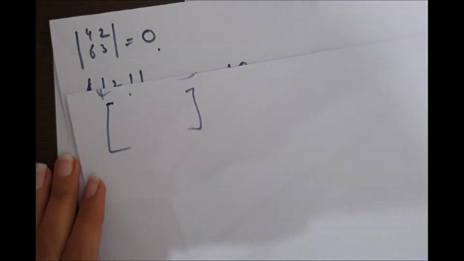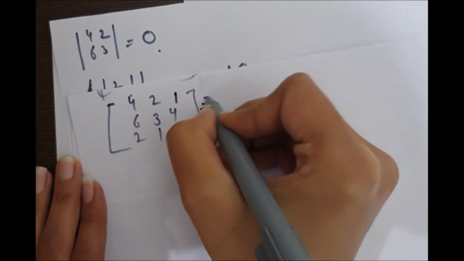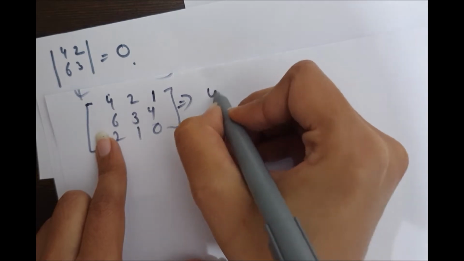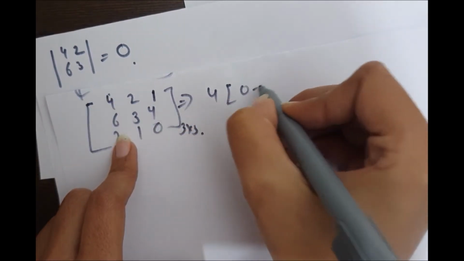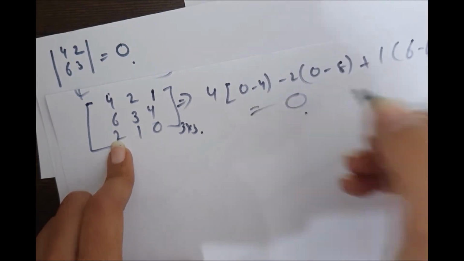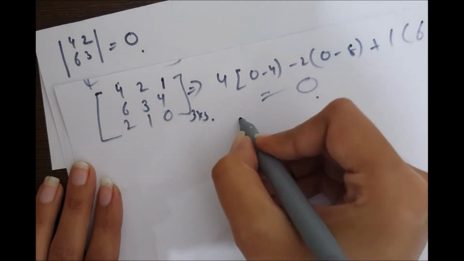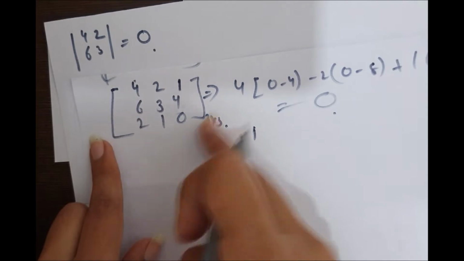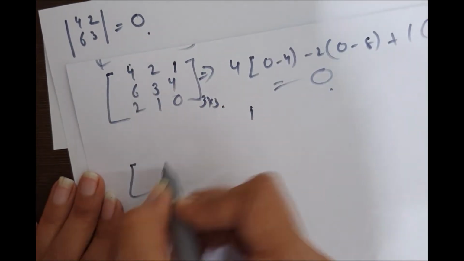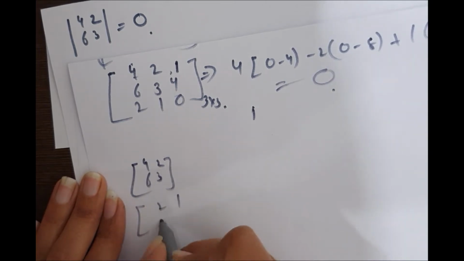Now I am taking the last example of this rank concept. After that we will start with another concept, just for making it clear to you. Let's check, this is a 3 by 3 matrix. Let's check its determinant. It comes out to be 0. So rank 3 of this matrix can't be possible. So we have to convert this matrix into 2 by 2 matrices. That is 1 4 6 3 2 1 3 4.